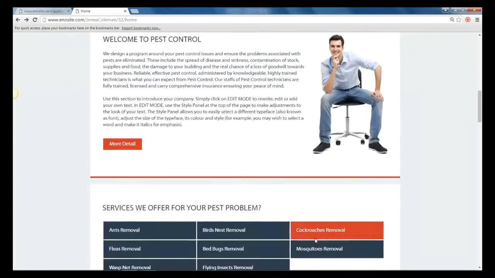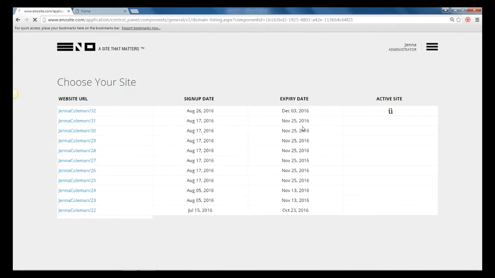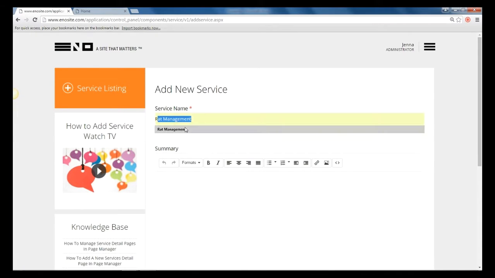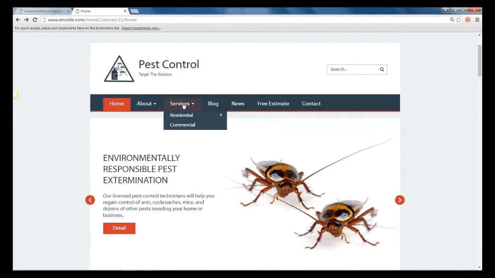Here's how to update the Service Manager. Under General Widgets, click on Service Management. Then click on Service Listing and enter your service name. You're also able to insert a file at this point.